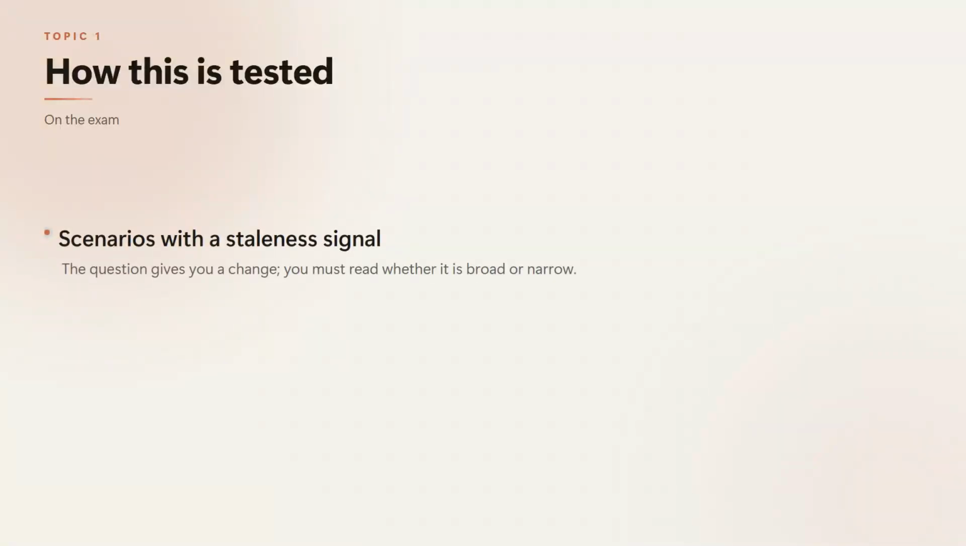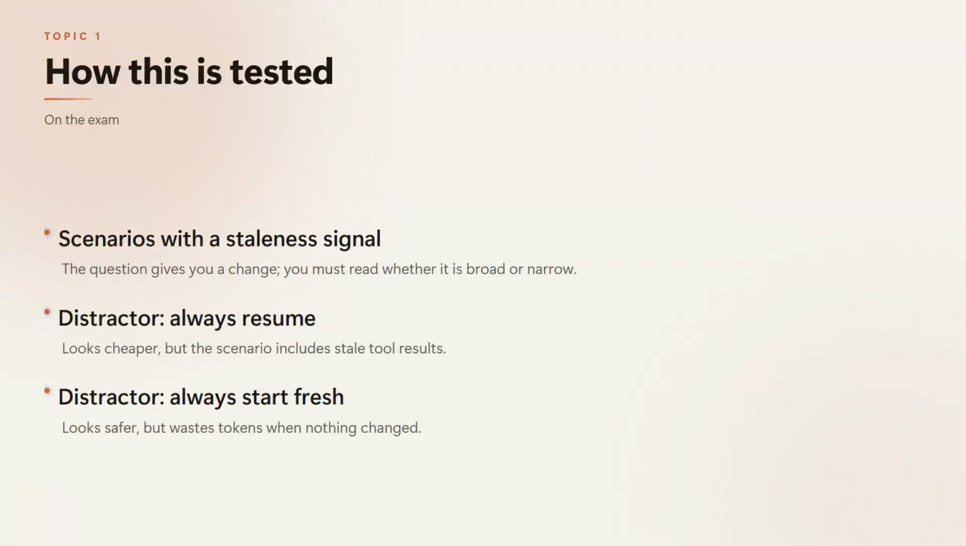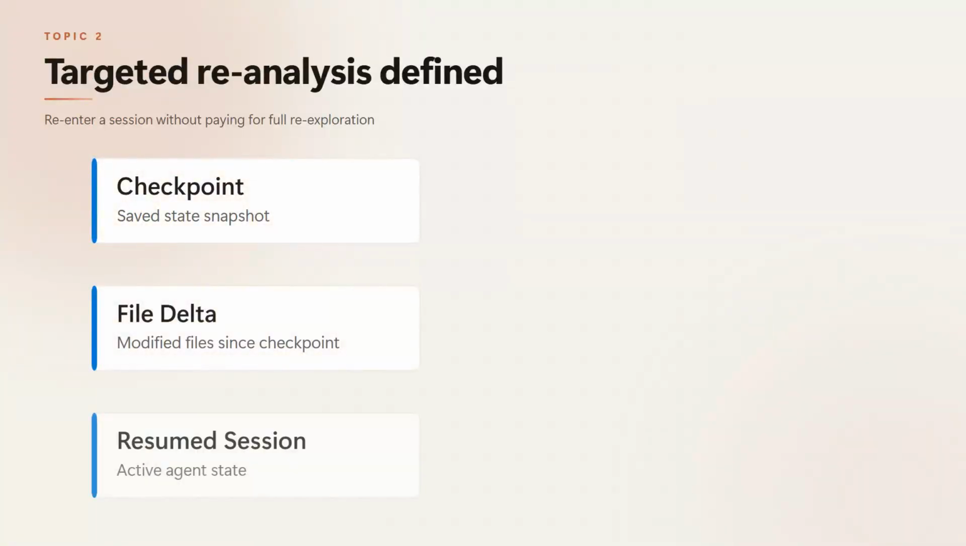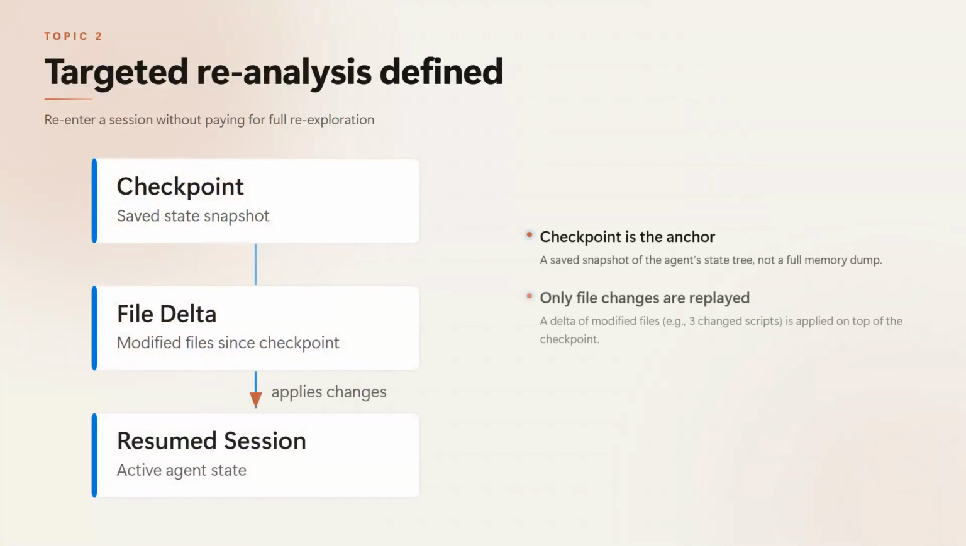On the exam, this is tested with scenarios that contain a staleness signal. The question will describe a change, a refactor, a merge, a lunch break, and you must read whether the change is broad or narrow. The most common distractor is always resuming because it looks cheaper, but the scenario will include stale tool results that make it wrong. The other distractor is always starting fresh because it looks safer, but the scenario will have no changes, making it a waste of tokens.